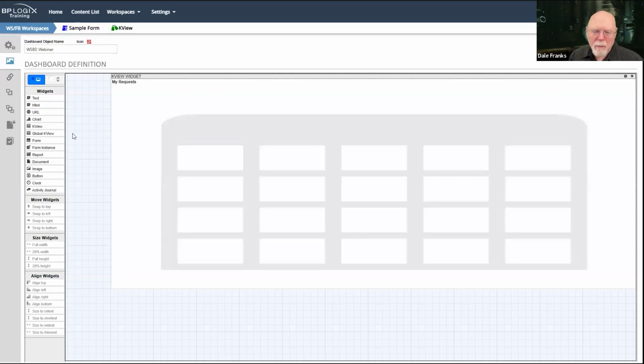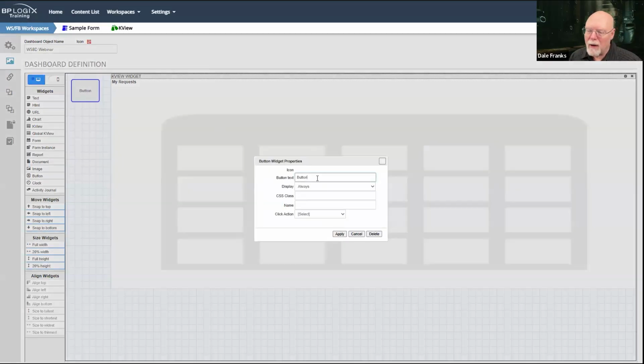Now I'm probably going to need some buttons to make this work, for nothing else to open my form. And we are kind of getting short on time, so I guess I better speed it up a little bit. But let's drag a button on here, and we'll double click on it, and our button text will be Open My Form.